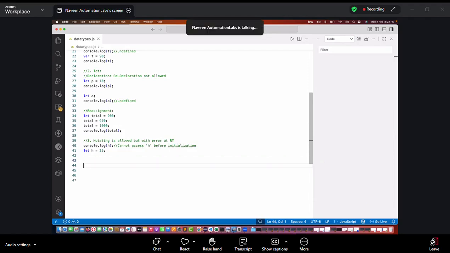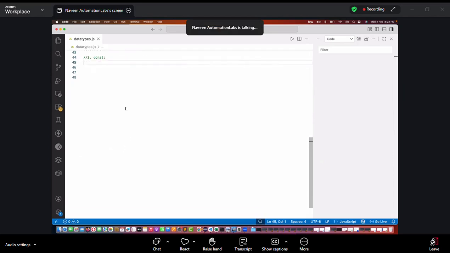Okay. Now the third thing we are going to talk about quickly is the constant. Can anyone tell me what the constant is in Java? Which keyword we have to use, if you know, otherwise just ignore it. Final variable, right? The final keyword. Same thing here in JavaScript. How do we declare it? The keyword is const, C-O-N-S-T.